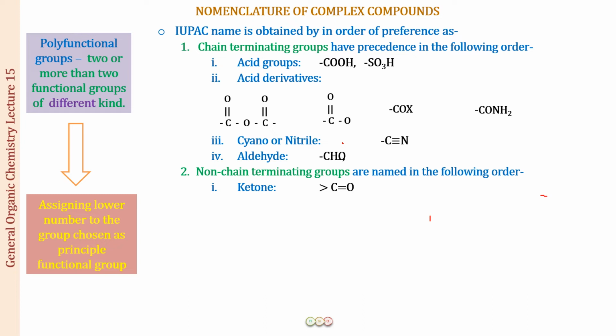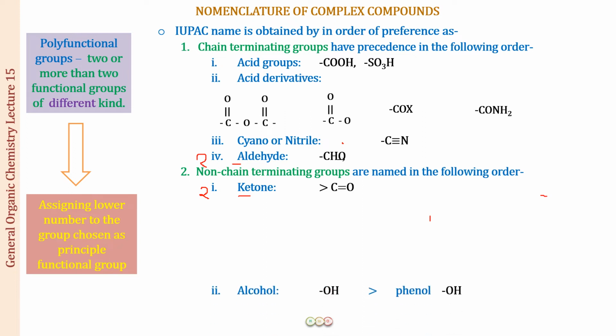So this was also 2 and this is also 2, but this is a chain terminating group. This is of a higher priority to us than ketone. Or the other way you can remember is that aldehyde is A and this is K. So alphabetically aldehyde is going to come before ketone. This is another way in which you can remember.